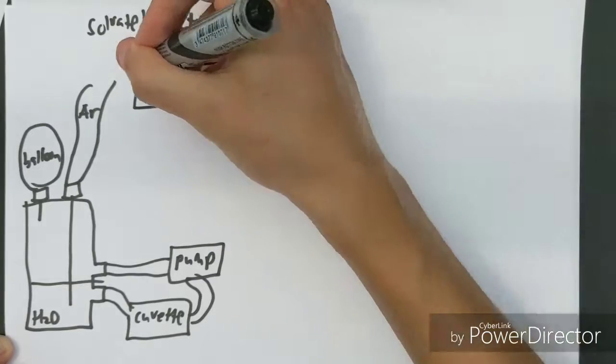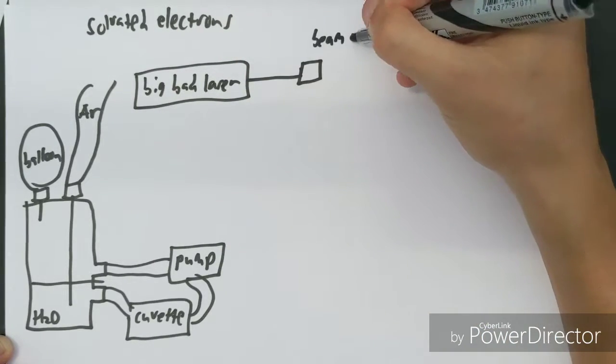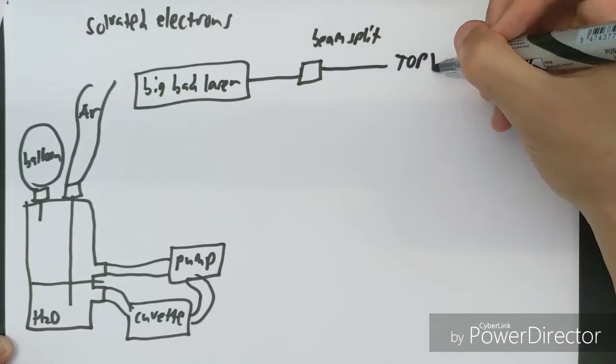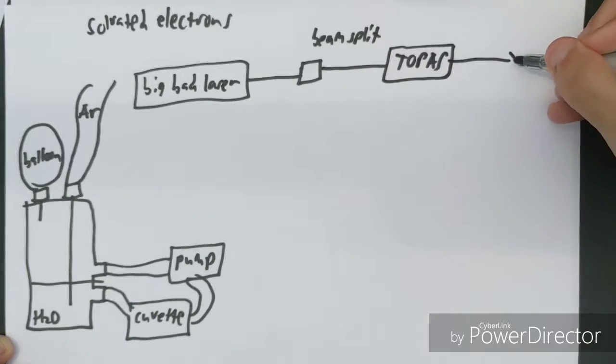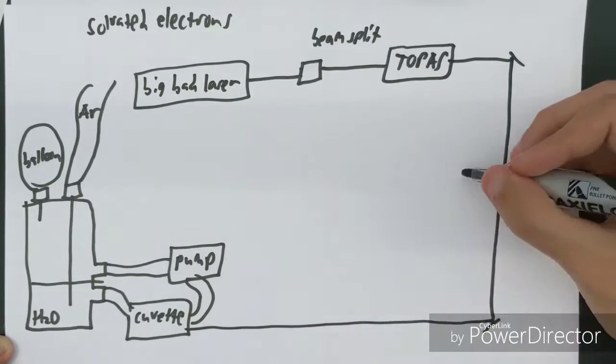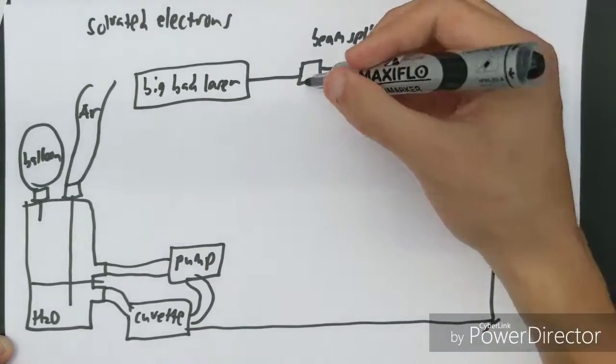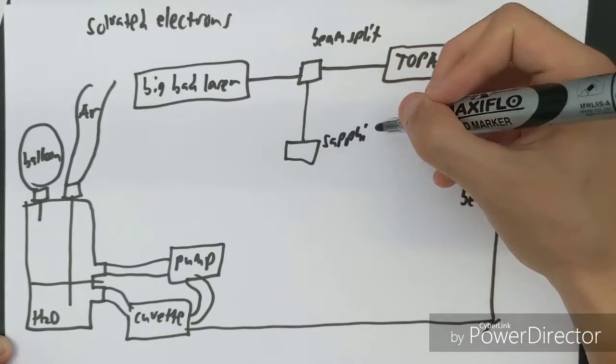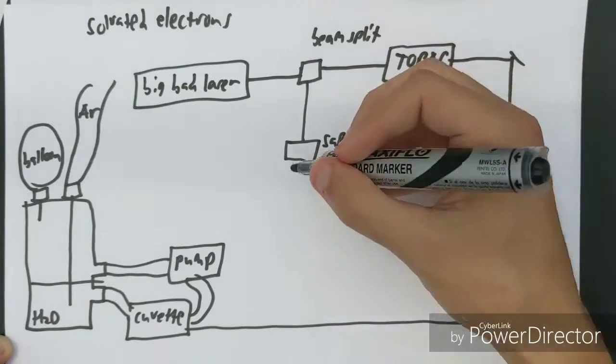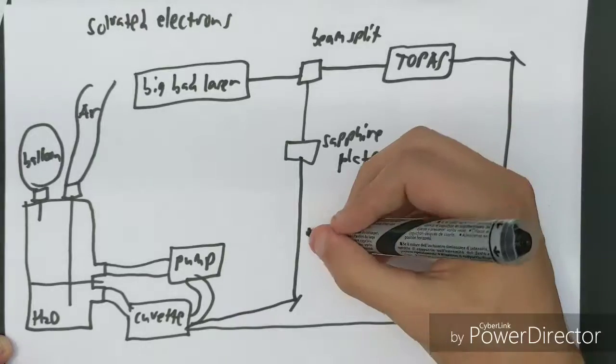This setup consists of splitting a laser into two parts. The pump beam passes through this TOPAS, which allows us to change the wavelength of the output light. The probe beam is transformed into white light by focusing it on a sapphire plate. The two beams collide inside the sample. The pump excites the sample and the probe measures the absorbance.